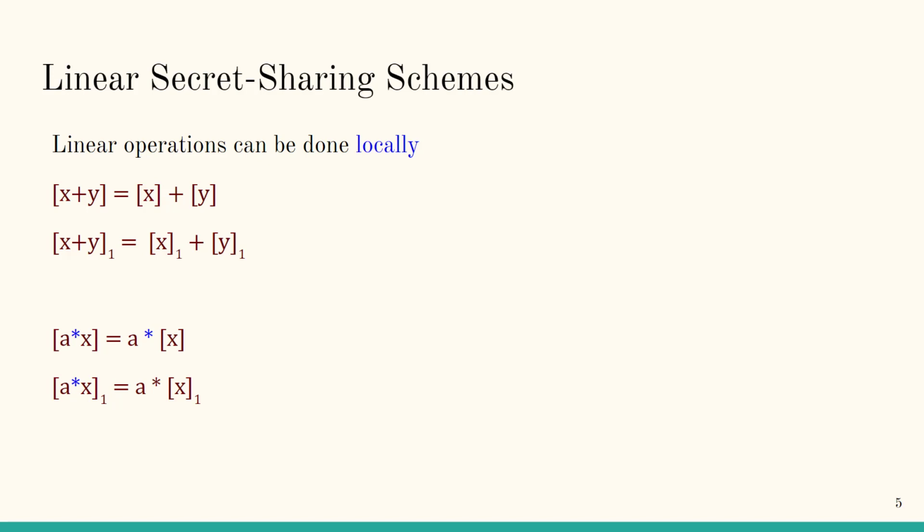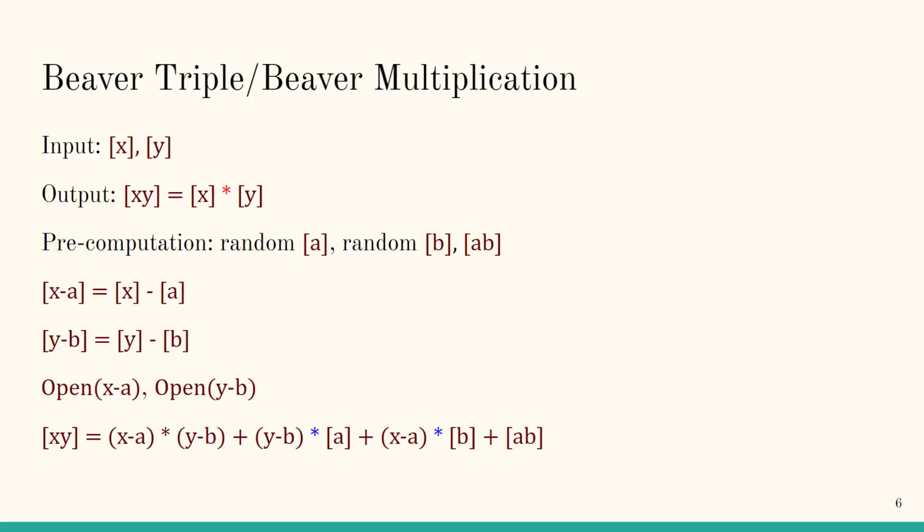Similarly, to multiply a public value a with a secret shared value x, depicted in this presentation using blue asterisks, each party simply needs to locally multiply the public value with their shares. All that remains is to multiply two secret shared values. This is typically done using Beaver multiplication or Beaver triples.